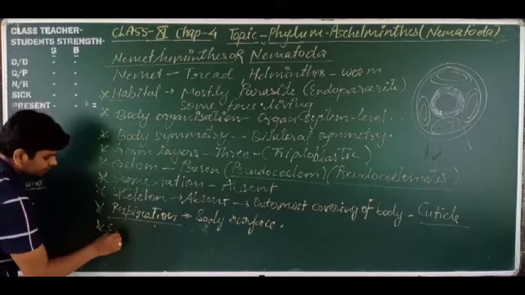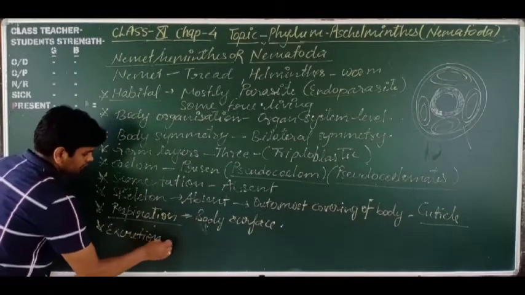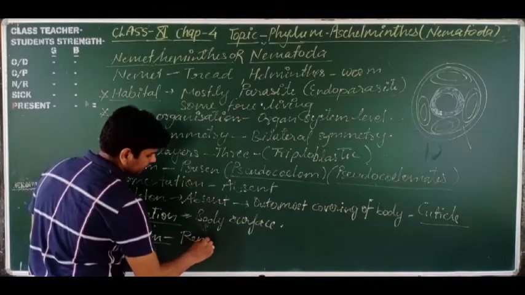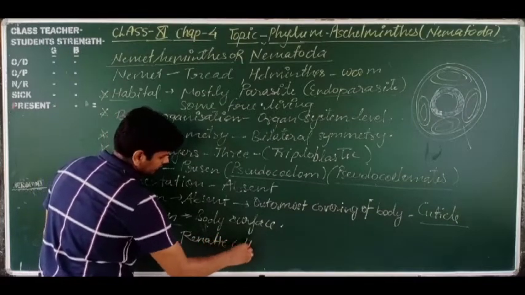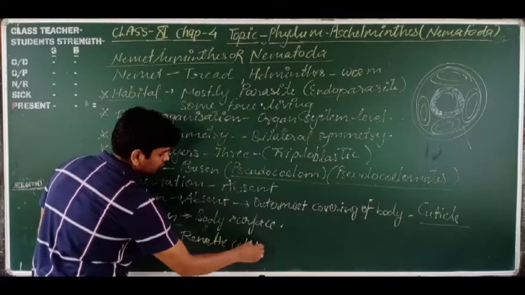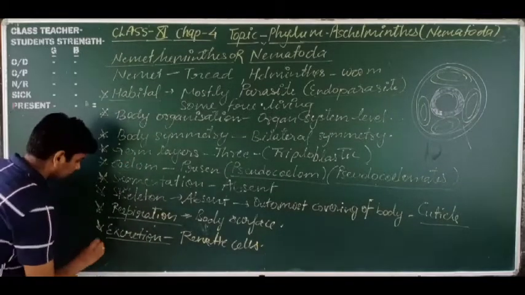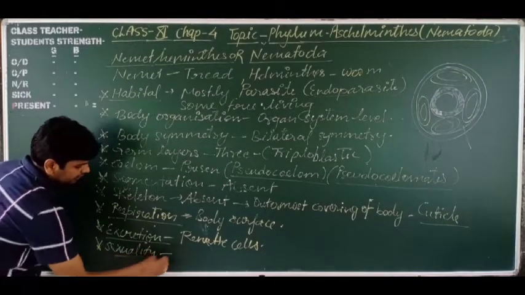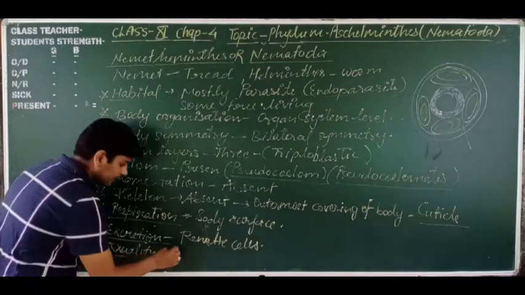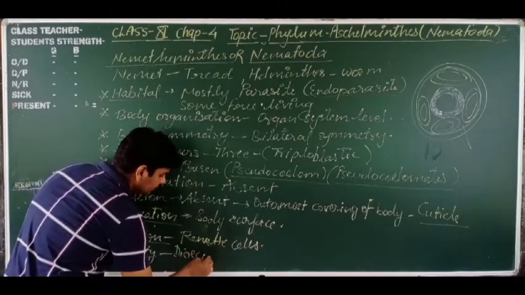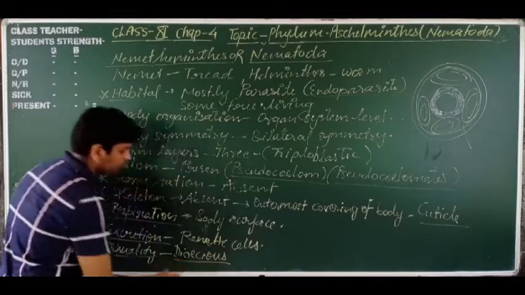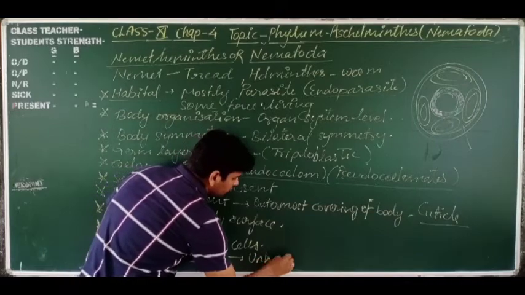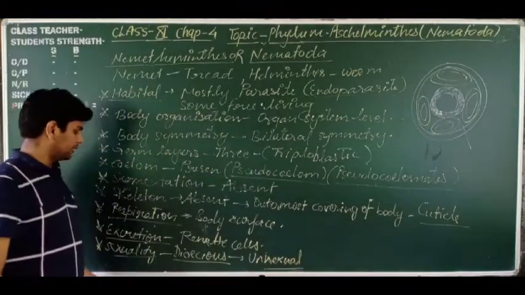Next one, excretion. Excretion occurs through a special type of cell, renette cells. These are the S-shape structures I have told you earlier. Next is sexuality. These animals are dioecious. Dear students, what does it mean? Dioecious means unisexual. So unisexual animals are present.